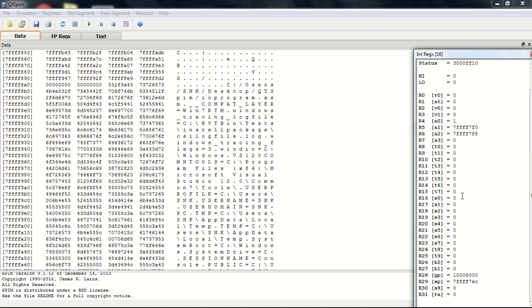After the temporary registers, we have some saved registers up to R23, a total of 8 saved registers, which do the same thing, but the values are considered to be saved over a function call. We have some special registers also, like R28, R29 and R31. R29 is SP, which means stack pointer. R31 is the return address, the RA register, which stores the function address. We can use either of these names while writing our program.